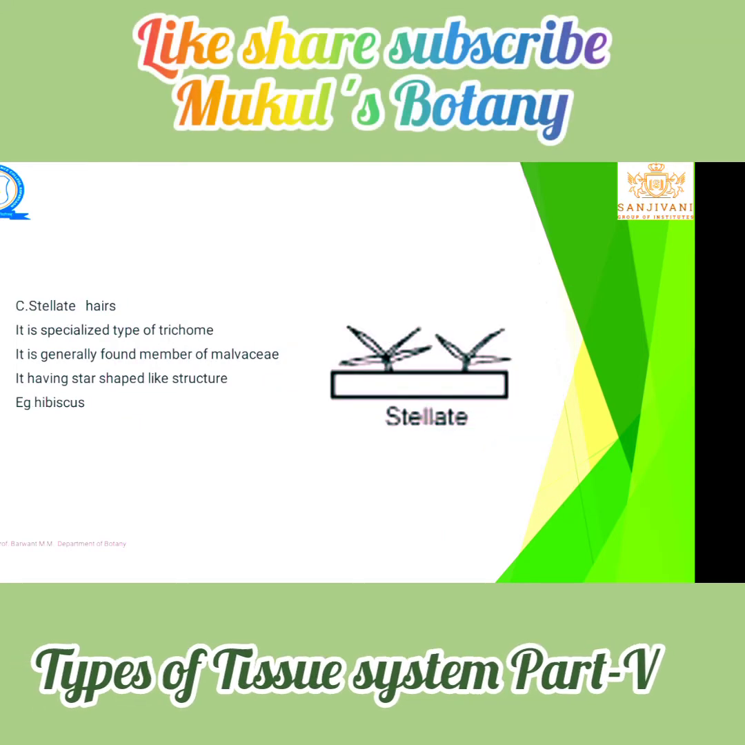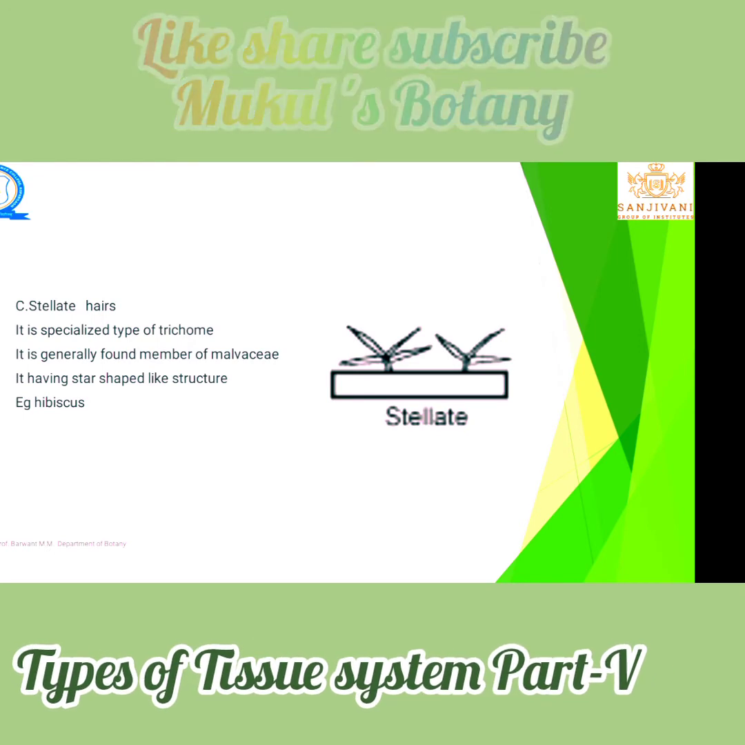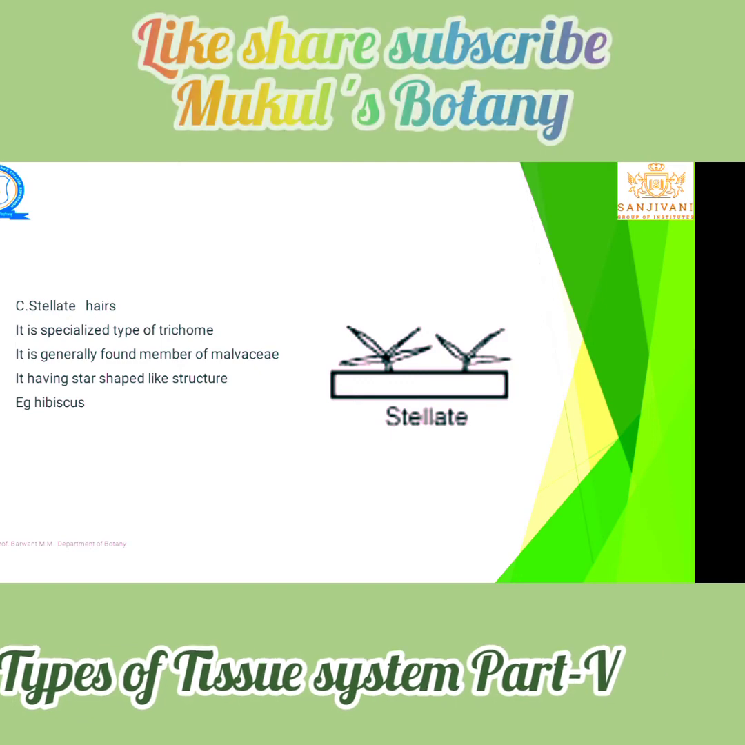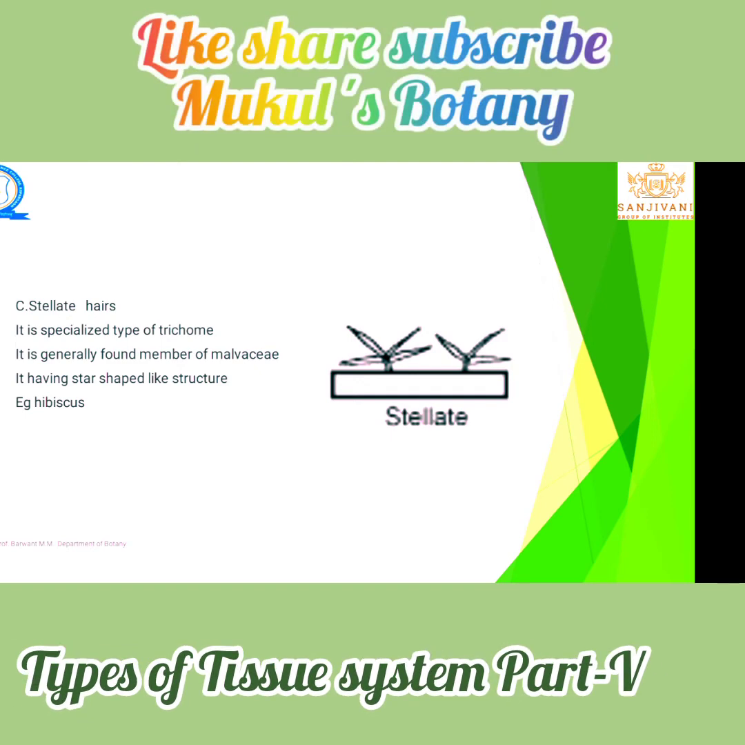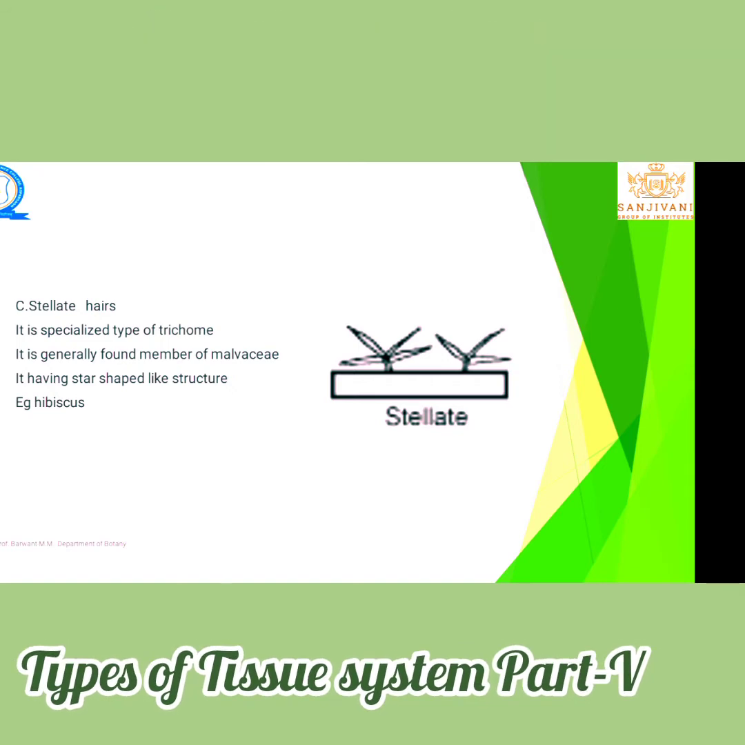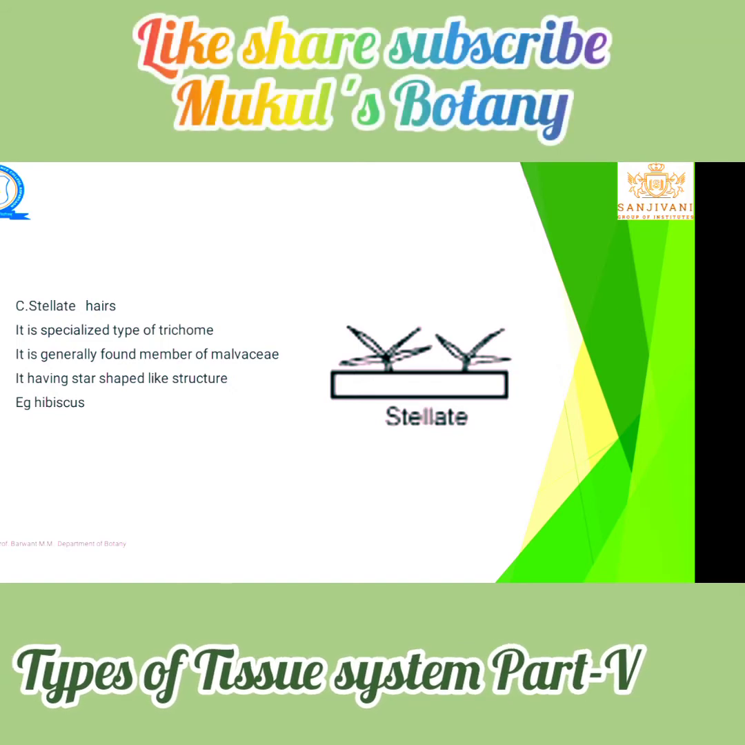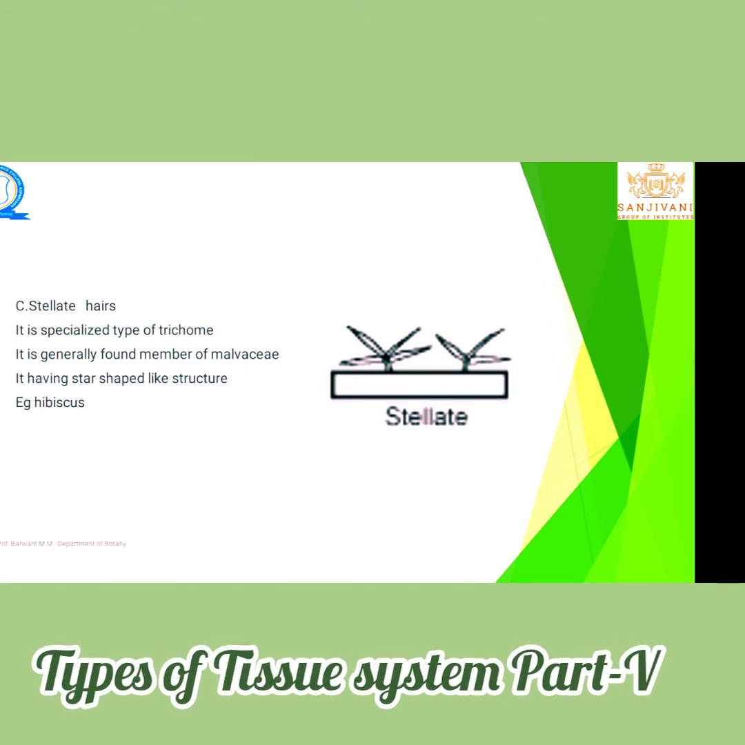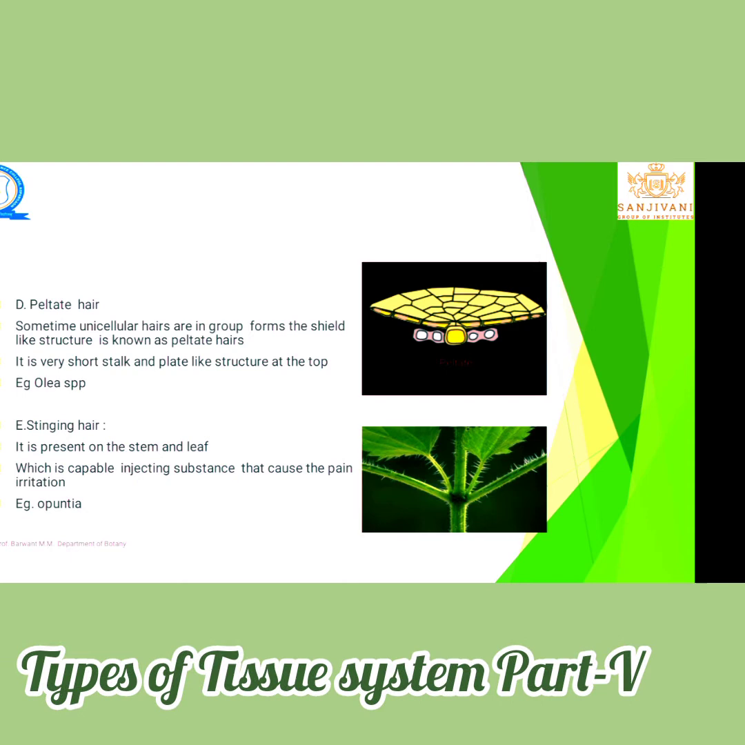Stellate hair is some specialized type of trichome which is generally found in members of Malvaceae, having a star-shaped structure. That is known as the stellate hair. That trichome has a star-like shape. For example, hibiscus.